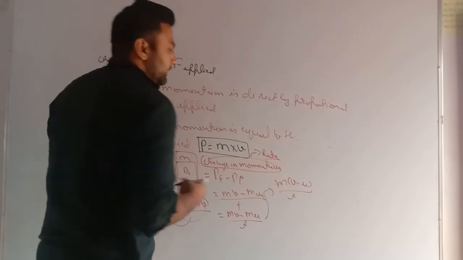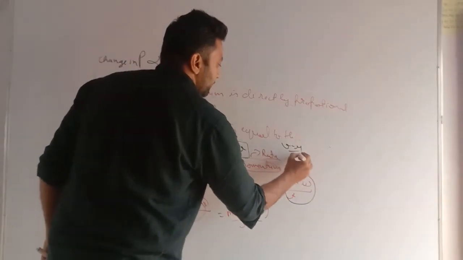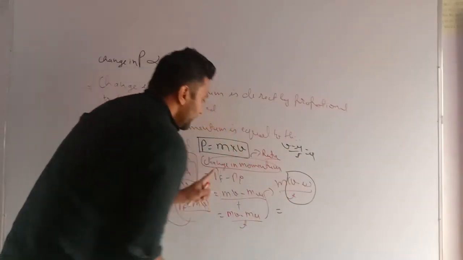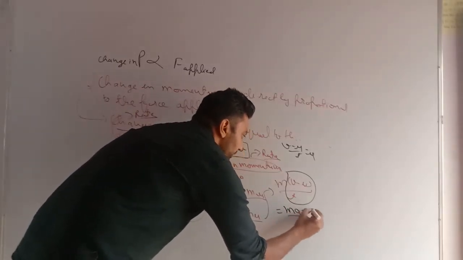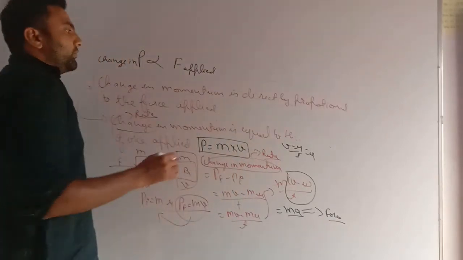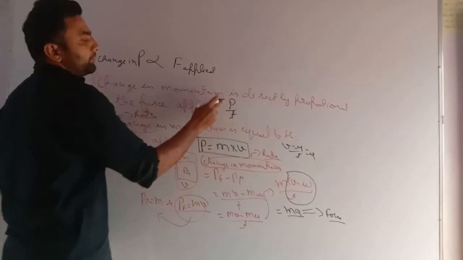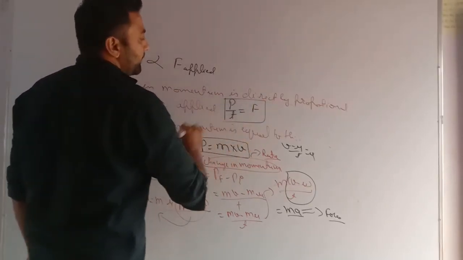Very important: (v minus u) upon t equals acceleration. We have done it in the first chapter. So at this value I put a. So the rate of change of momentum is equal to m into a. What is m into a? It is force. Mass into acceleration is force. So very important: the rate of change of momentum, p by t, is equal to the force applied.